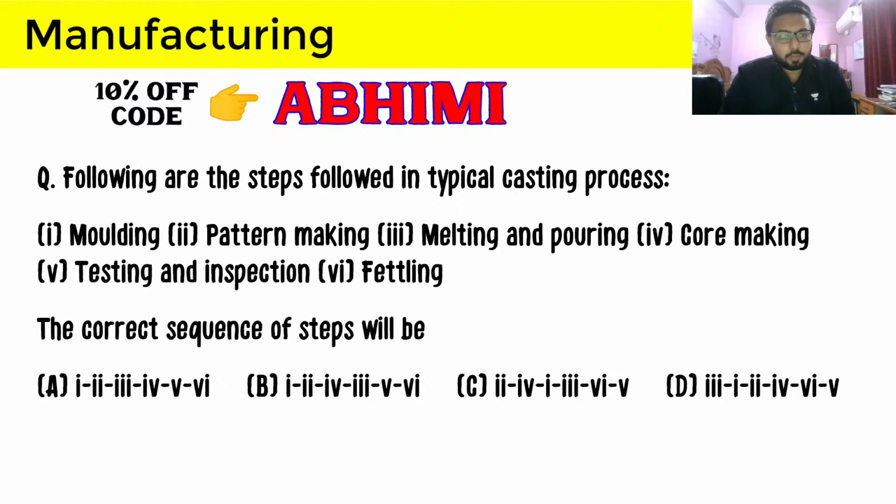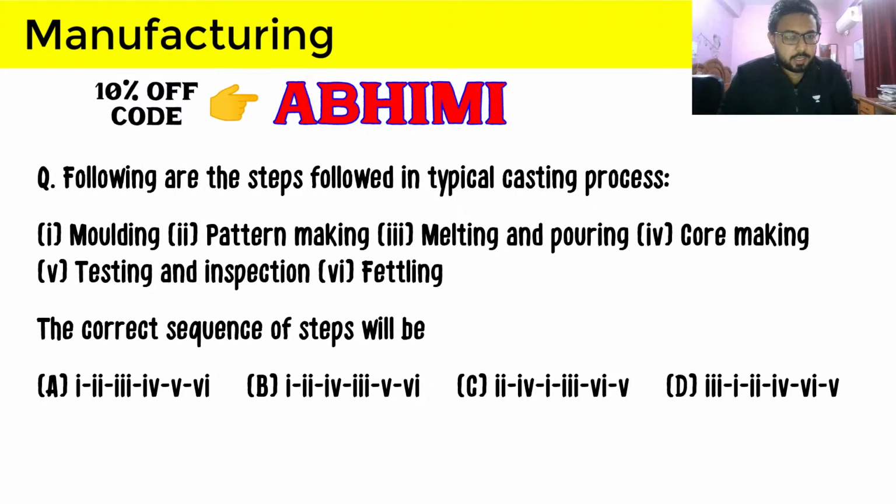Banuranjan has given the answer B. So let's see what B is. First is molding, meaning you are going to prepare your mold sand box, and then pattern making, then 4, that is core making, then 3, melting and pouring, testing and inspection after that, then fettling.